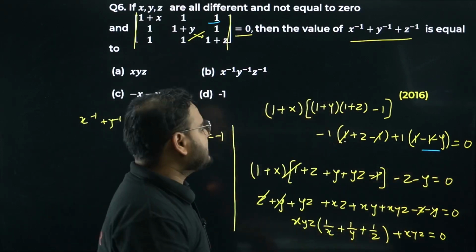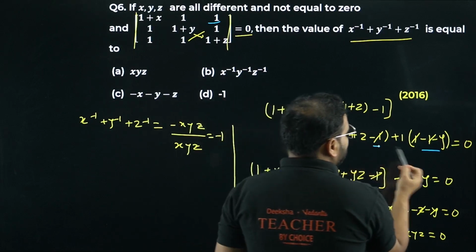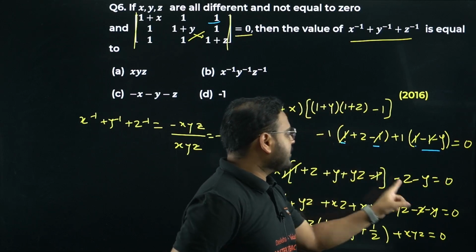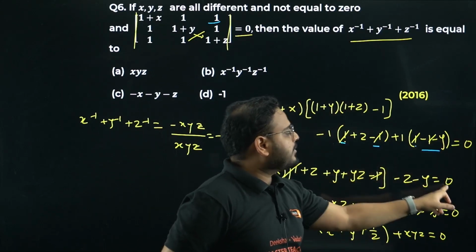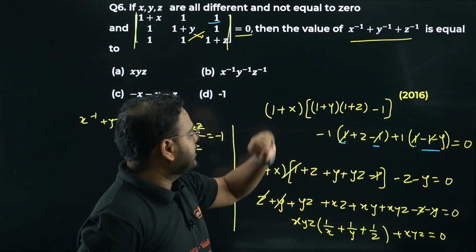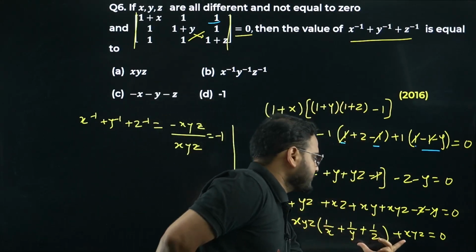Okay. So whatever is cancelling, let's cancel it out. 1 and 1 cancel over here, and this also 1 and 1 cancel over here. I am left with only plus z into minus 1, which becomes minus z, and minus y into plus 1 becomes minus y. Very simple. You can try this from your side only. Pause the video and just find the determinant. You're going to get this result only. Please check this one.